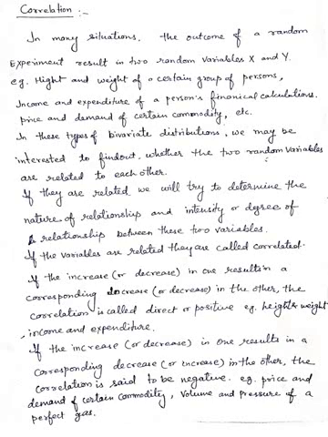Okay, in an experiment, the outcome is in terms of two random variables x and y. We discussed earlier that in a bivariate distribution we get the outcomes as random variables x and y. For example, height and weight of a certain group of persons, income and expenditure in a person's financial calculations, price and demand of a certain commodity, etc. There are so many examples available to understand an experiment having two random variables x and y.